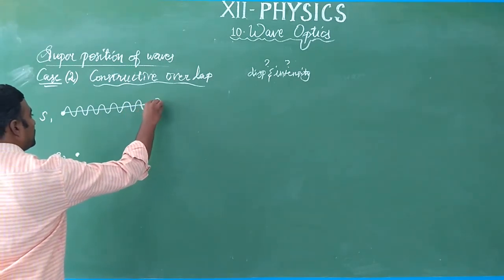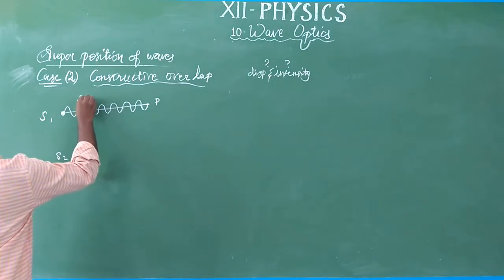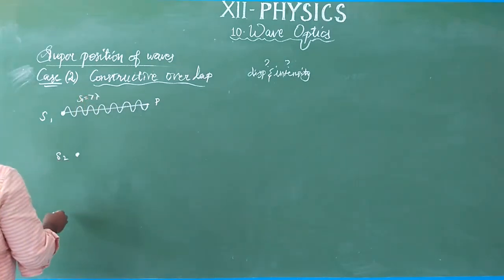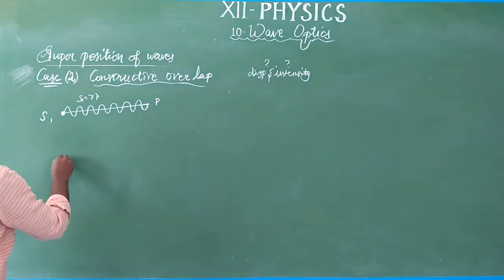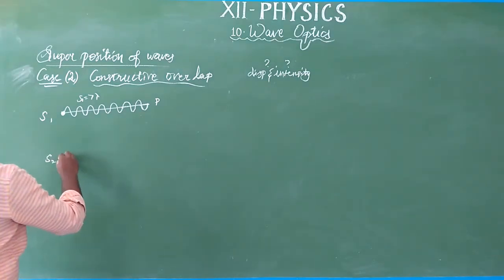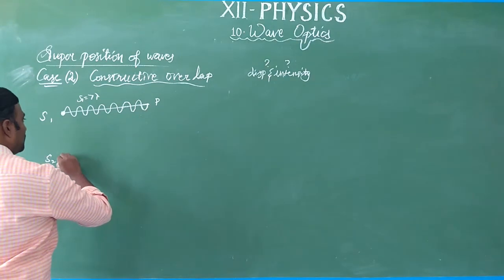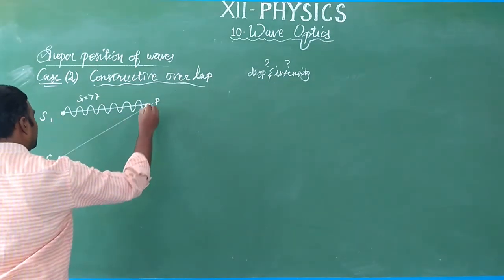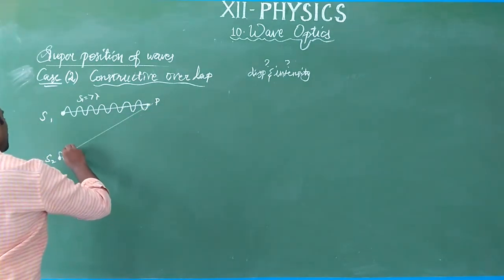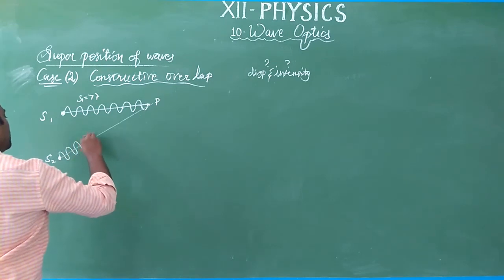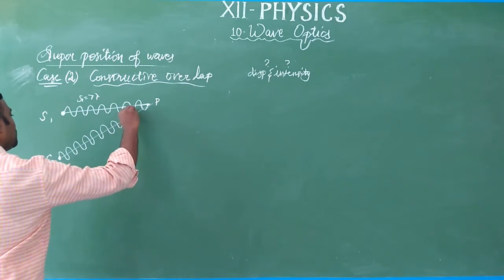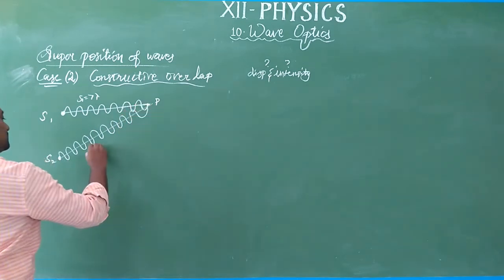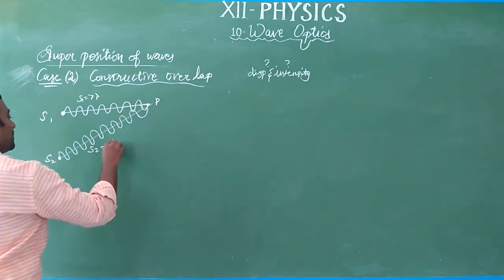And the second source, S2, is 9 lambda: 1, 2, 3, 4, 5, 6, 7, 8, 9. So S2 is equal to 9 lambda.